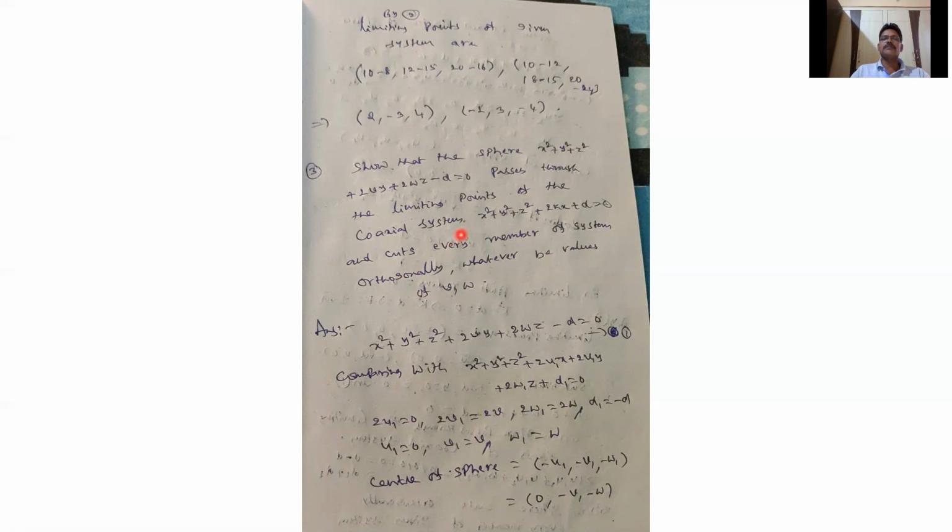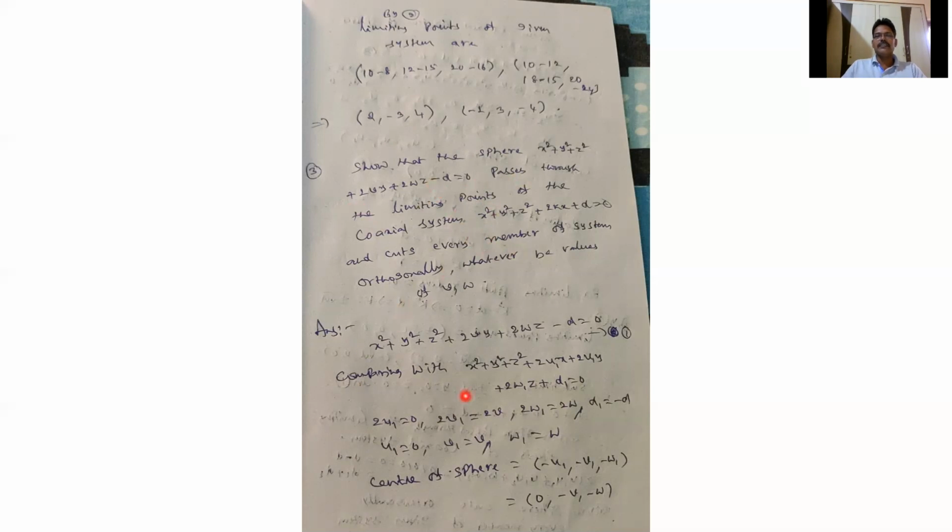So this sphere passes through the limiting points of the coaxial system and cuts every member of the system orthogonally, whatever the values of v and w may be. First I will write the given sphere. The given sphere is x square plus y square plus z square plus 2vy plus 2wz minus d.